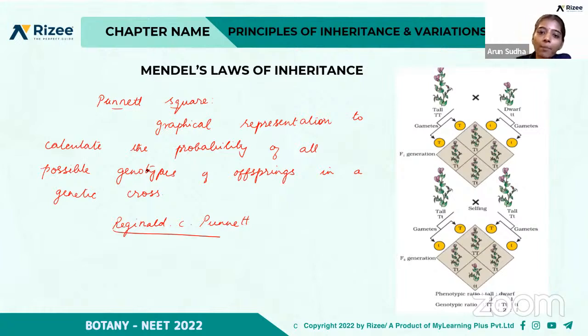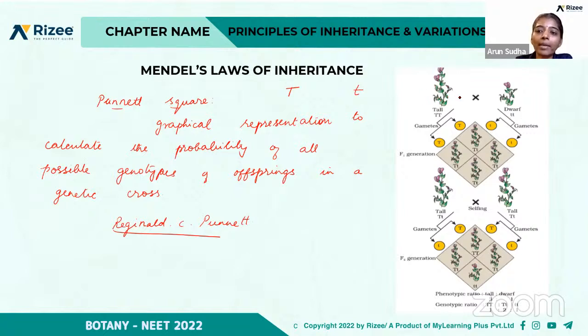So he proposed the graphical representation, that is the production of gametes by the parents. If we cross the tall plant and the dwarf plant, it is represented in the form of alphabetical letters, right? To represent the tall, it is represented as T, because it is a dominant character, and the recessive character is represented as small t for dwarf. So the capital letter represents tall, and the small letter represents dwarf, right? If it is a tall parent, it is represented as TT. This is called the homozygous condition, that is, both are dominant, and this is also homozygous, but both are dwarf, right?